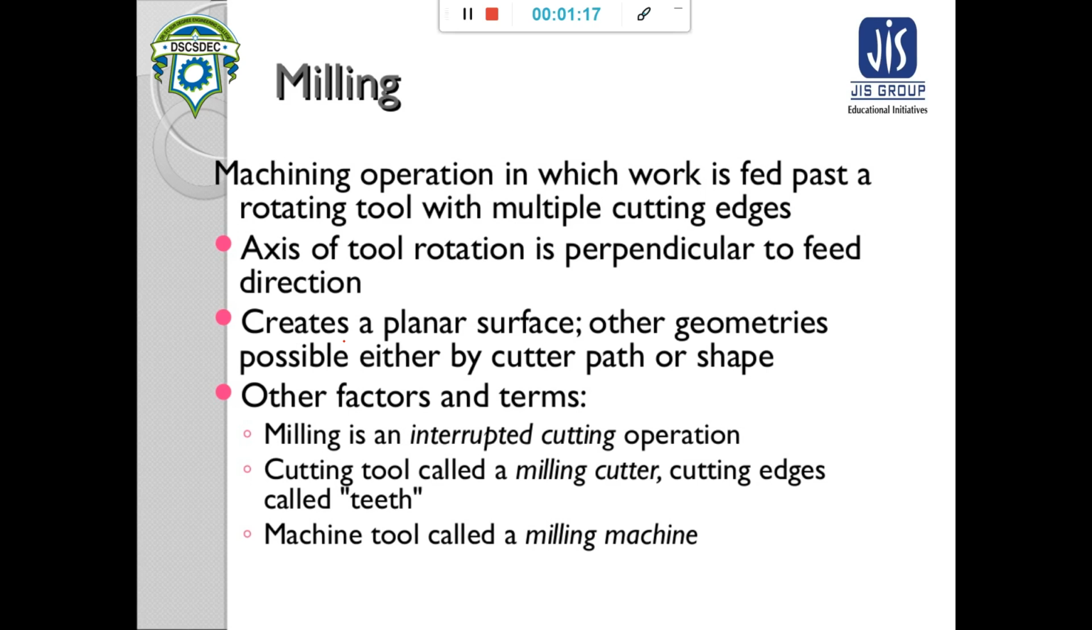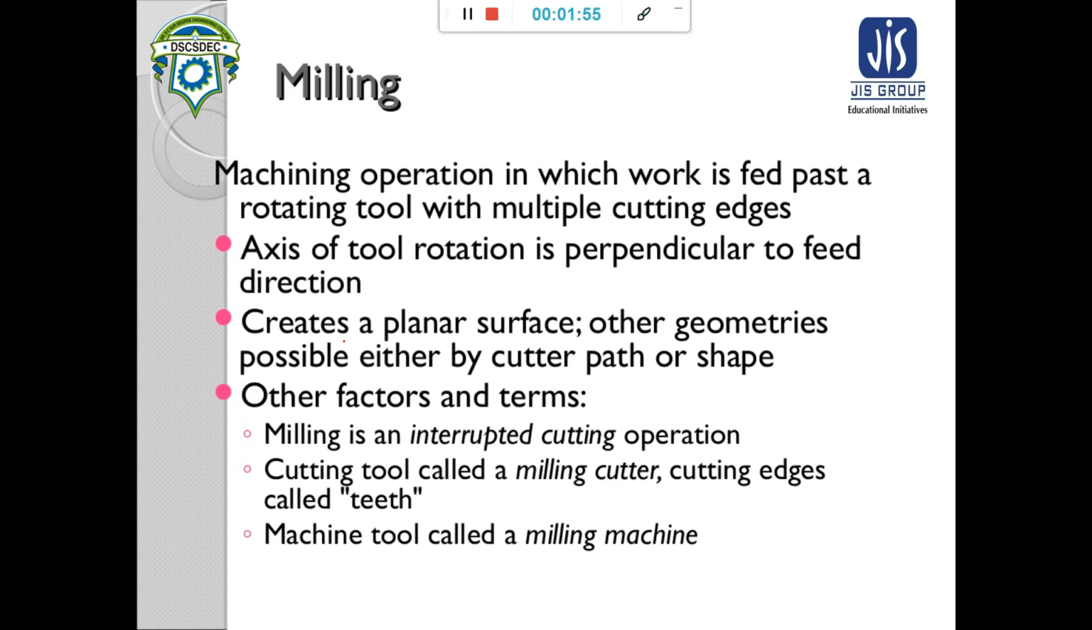What is the difference between milling and turning, which we discussed previously? In case of turning, the primary cutting motion is given to the workpiece, while the feed is given to the cutting tool. But in case of milling, the feed is given to the workpiece, and the primary cutting motion, that is the rotating motion of the milling cutter, is given to the cutting tool. So this is the difference.